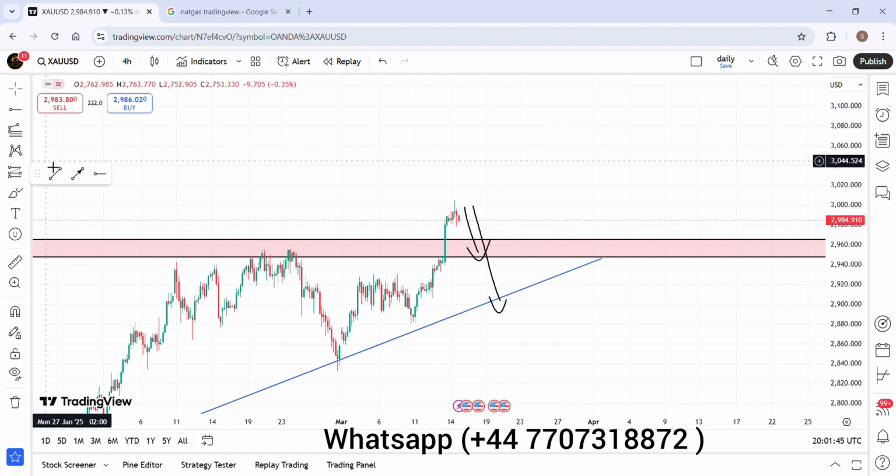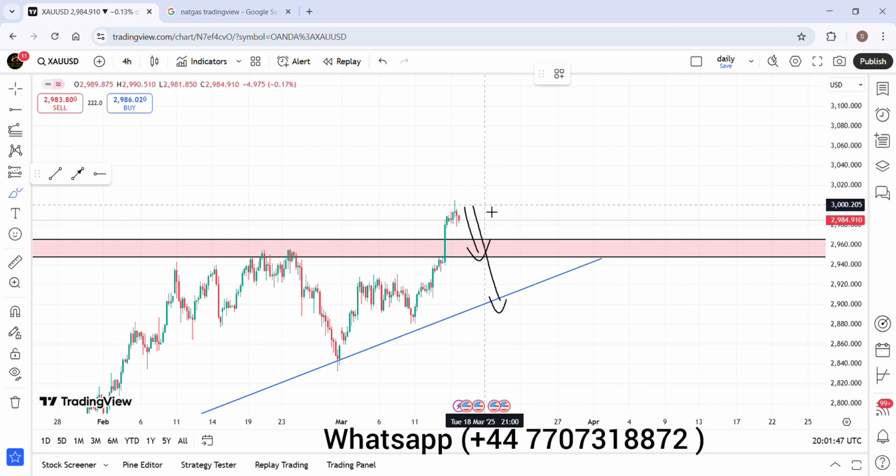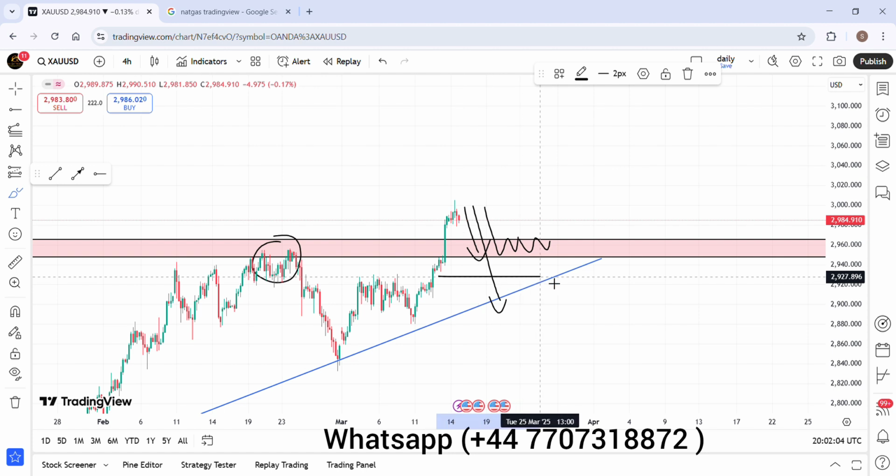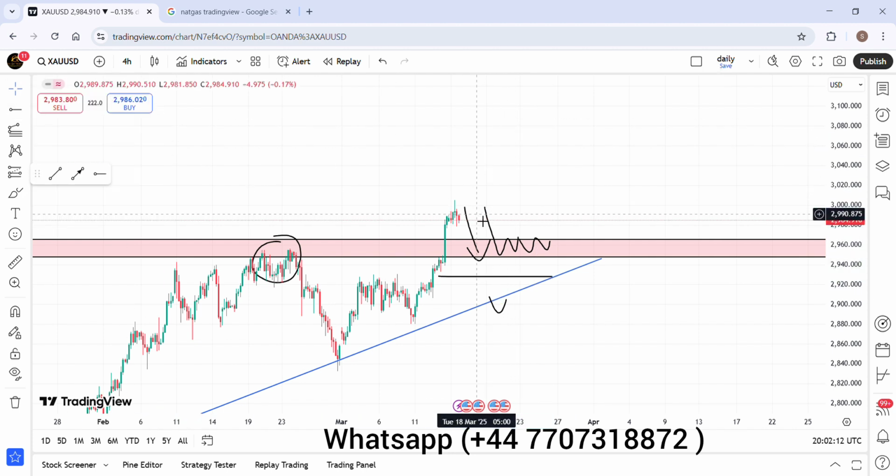According to me, the gold is going to retest this trend line. If it retraces here like that, as you can see, a cluster of candles, if gold makes a cluster of candles here, then we are going to buy it by putting our stop loss just below the zone. This is the first possibility of a buy, and let me remove these structures so we can talk about the other possibilities.